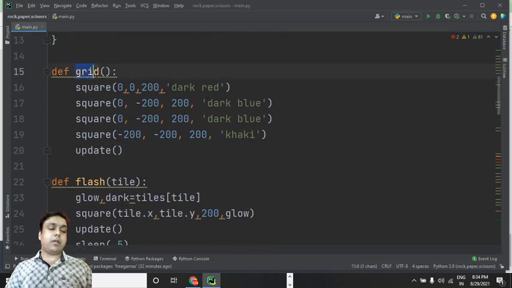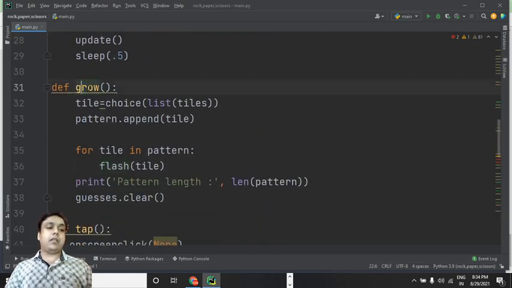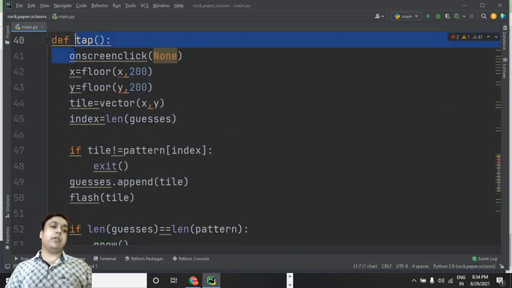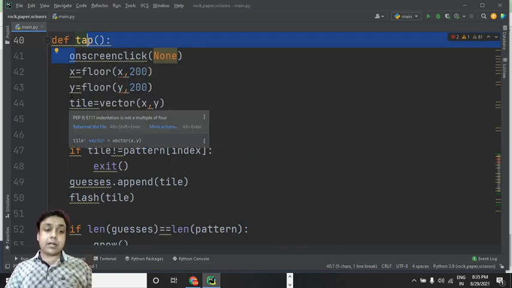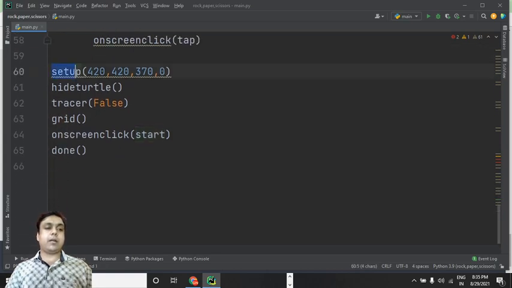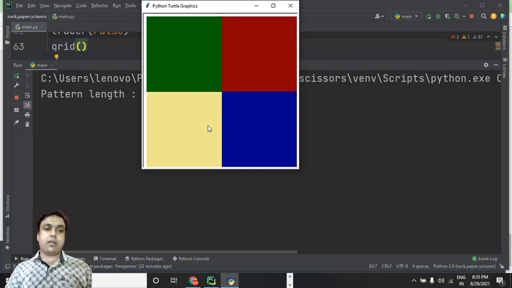Then we have this function named grid for creating the grids, this function for making that flash thing happen, this is for making the grids grow or patterns get generated, and this is for identifying the taps of the user, right? And then finally this function is for starting the game, and then we hide the turtle, set tracer to false, call grid and the on-screen click, and finally we are done, right? So that's how we created this amazing Simon game, and I hope you guys enjoyed this a lot.